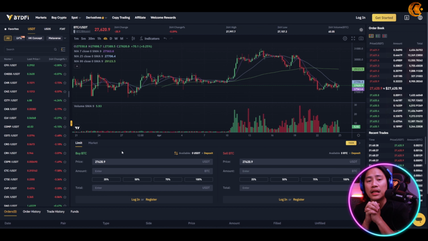And last but not the least, guys, what you need to consider is the regulatory compliance and geographic restrictions. Now, depending on where you are, it varies. So go ahead and do your own research. That way, you know what you need to comply with, what are the things that you need to know before you even start doing your trades.